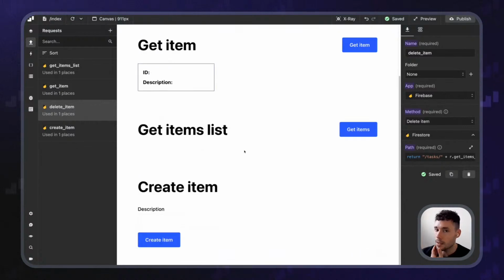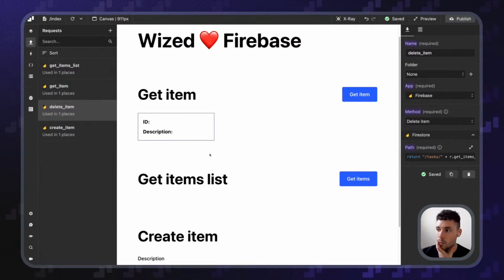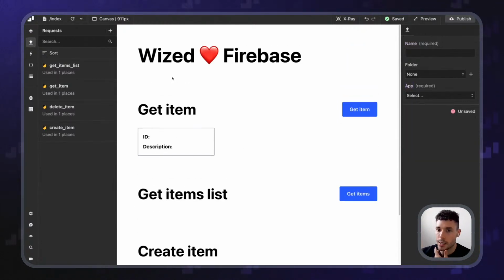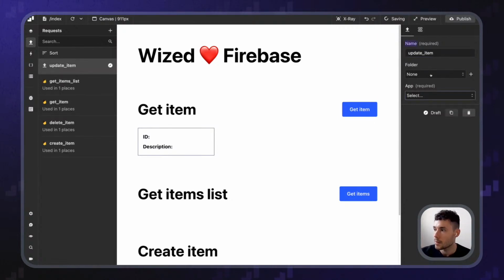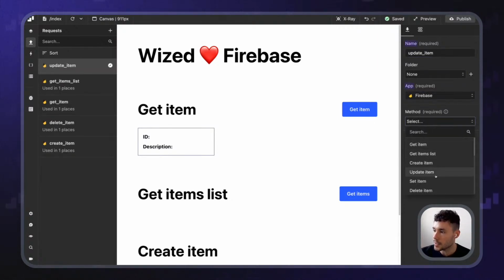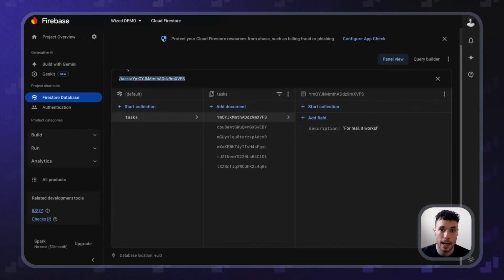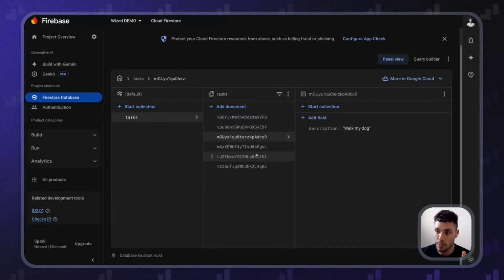Okay, great. I've got 13 more minutes. Great. That means that we can update items as well. So let's update items. Let's go in here. Let's create another request that's going to be update an item. So update item, Firebase, create this, and let's do update item. In that case, now I need to define again the item that I am updating. So I need to get a specific ID. I need to get a specific path that points to the item that we want to update.